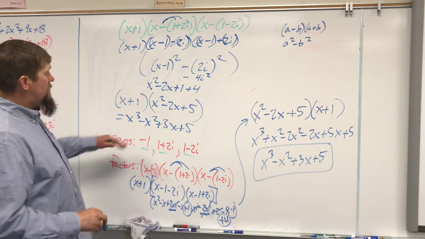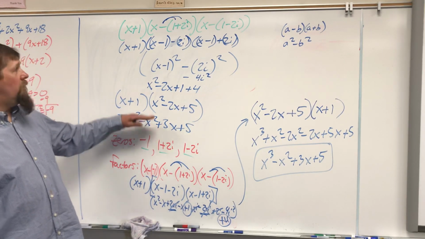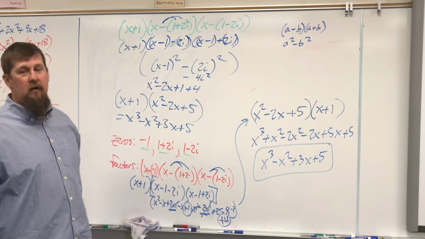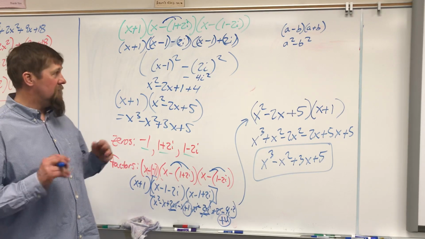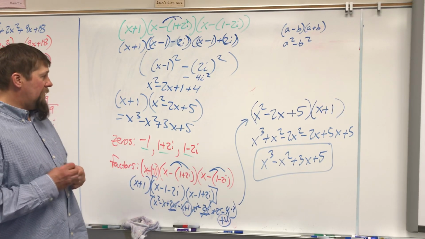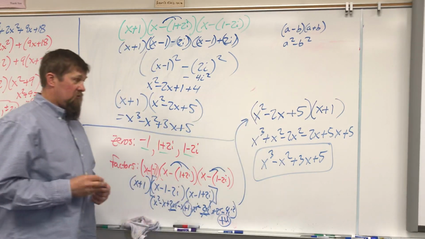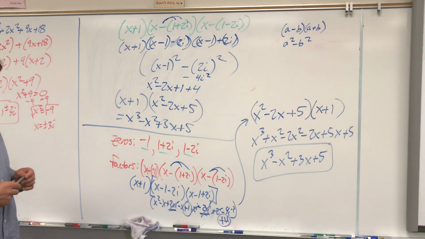So that is a way of multiplying these two factors together. It's a little faster, but a little more tricky. You have to understand difference of two squares first.